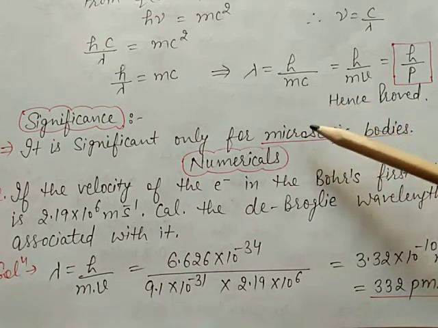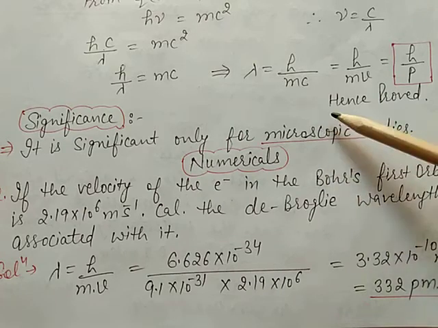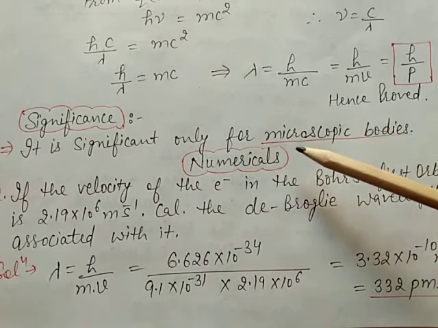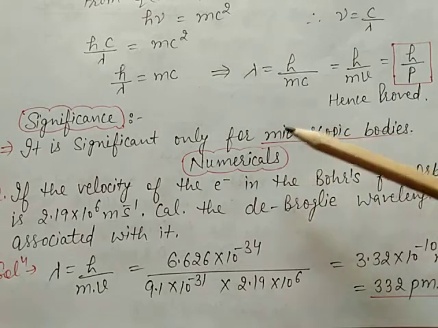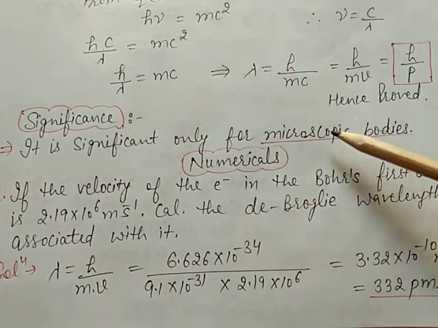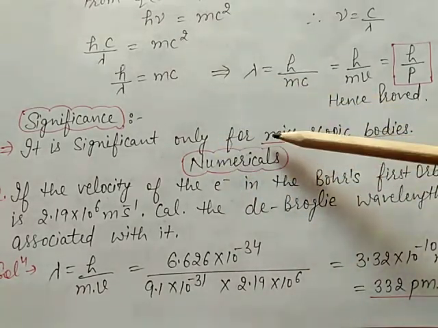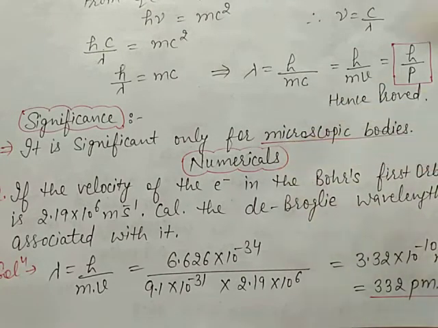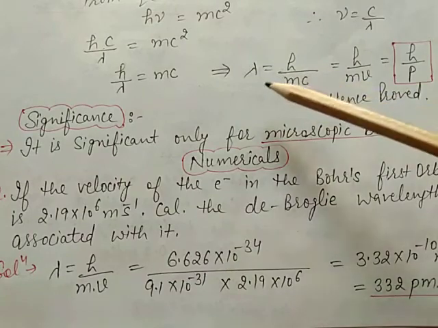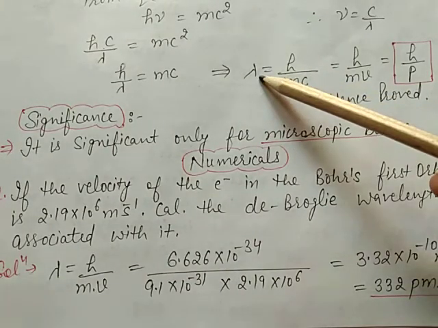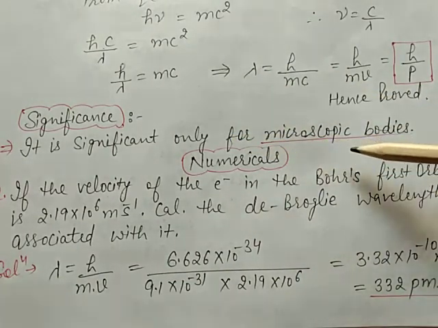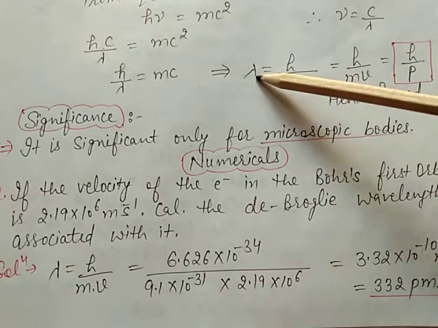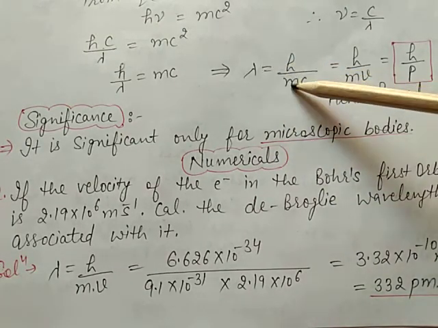Practically, these bodies are said to have no wavelength, whereas the wavelength associated with electrons and subatomic particles can be detected experimentally. Microscopic particles means small particles, so the wavelength is large, because it is inversely proportional to the mass.